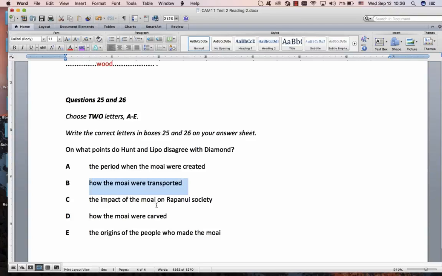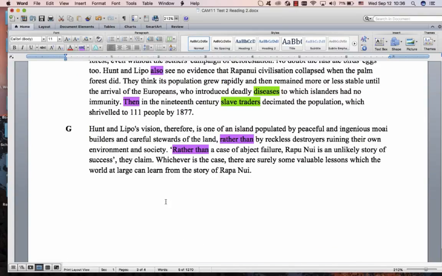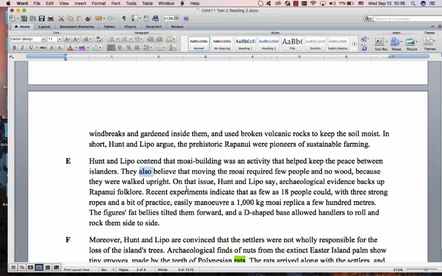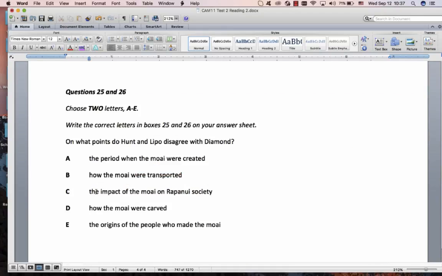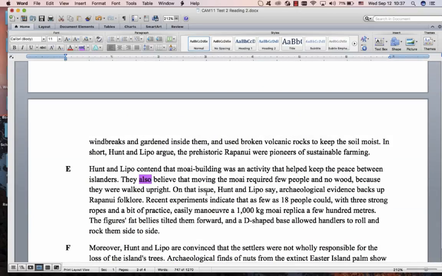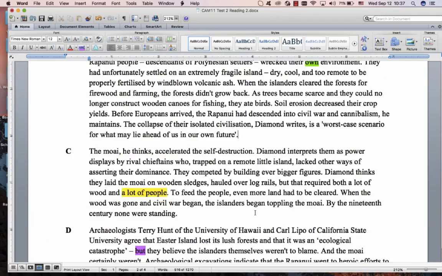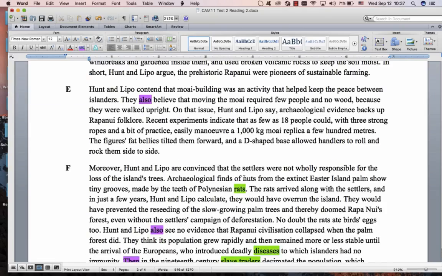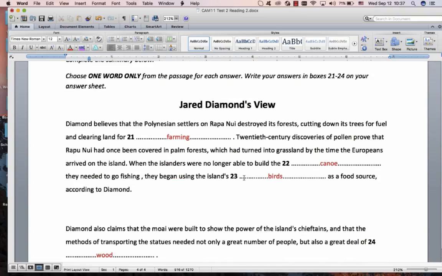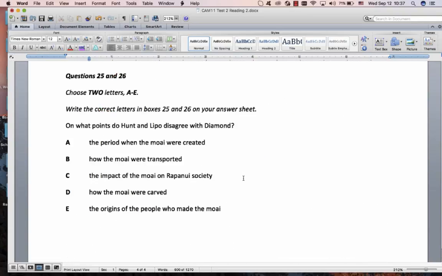That was here, how they were transported. This word actually was very important. These guys say that the statues didn't need so much people and wood because they were walked upright, and the impact on society was in the exact same place. It kept the peace, whereas Diamond thinks they started a war, the statues started a war. Alright, so don't worry about it. You're just going to guess those two and move on to reading 3.